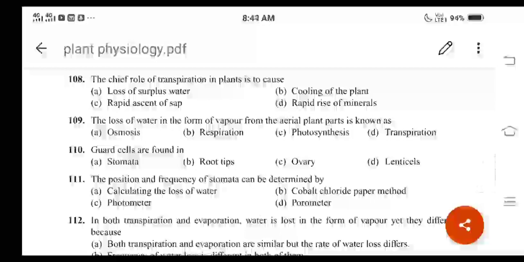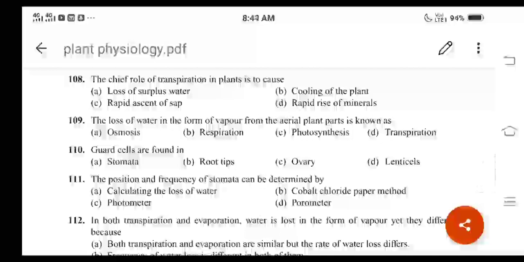So option A is the correct answer. Remember, the opening and closing of stomata depends on the turgidity of the guard cells only, right? So for 110, option A becomes the correct answer.